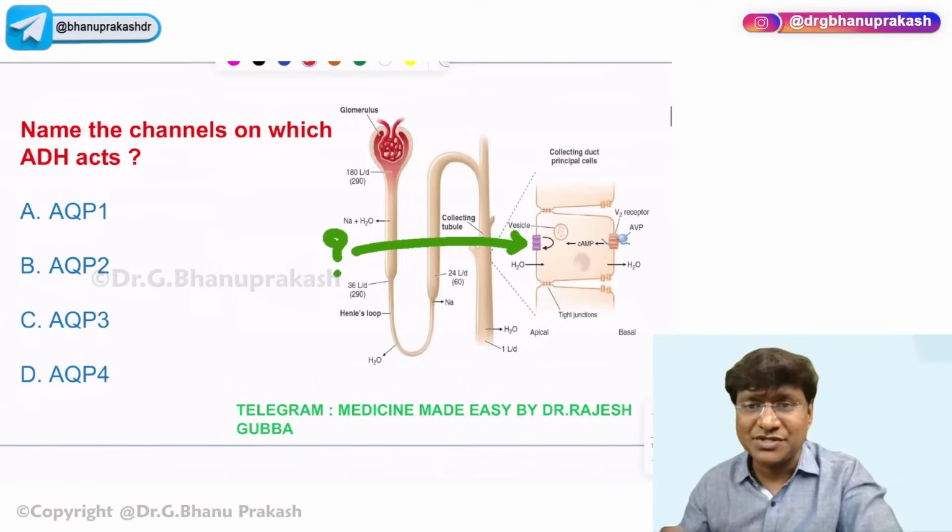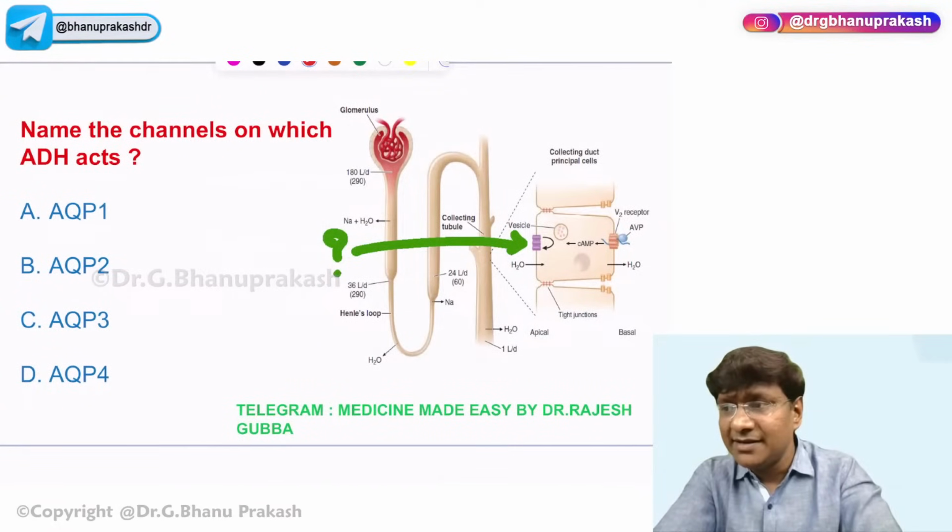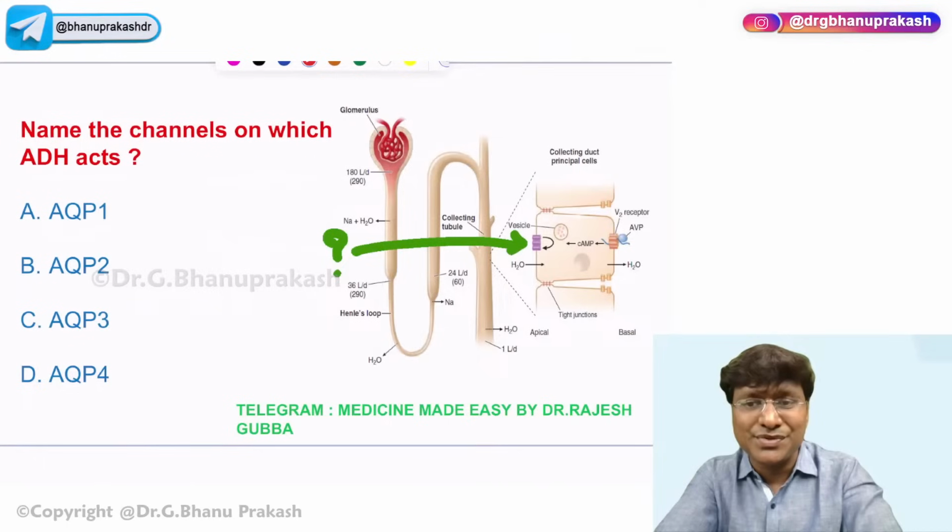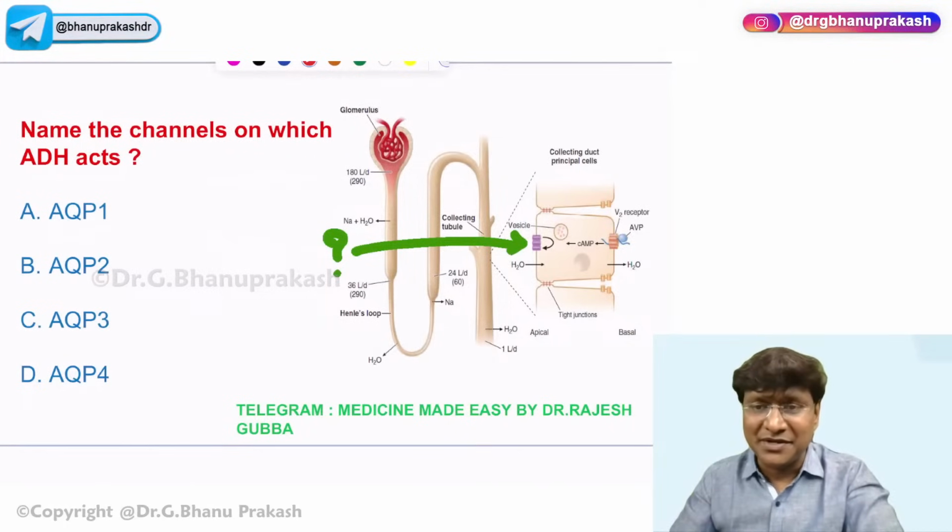And you see this quick question. Name the channel on which the antidiuretic hormone acts. Aquaporin 1, 2, 3, 4. Quickly. Name the channel on which the antidiuretic hormone acts.